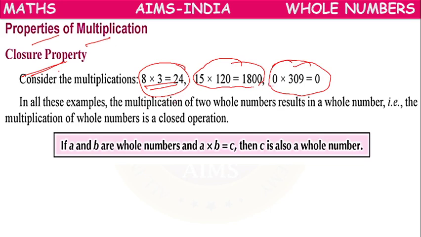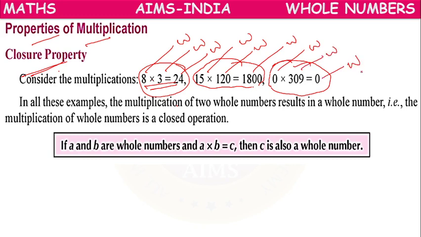If you observe these multiplications, here 8 is a whole number, 3 is a whole number, 24 also a whole number, 15, 120, 1800, 0, 309, 0 are all whole numbers.